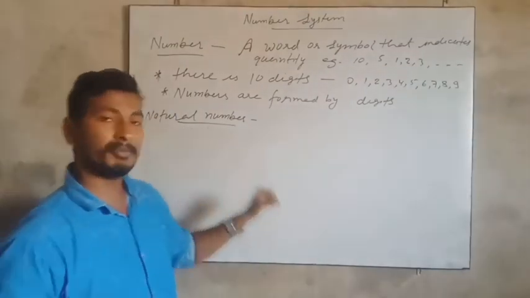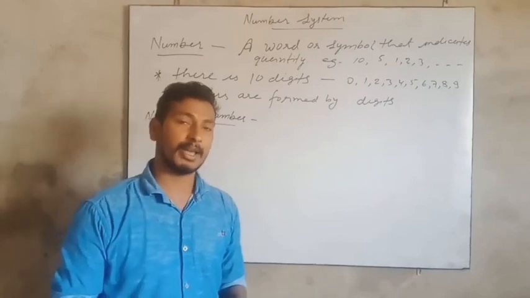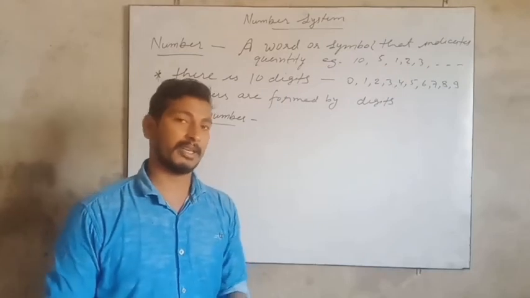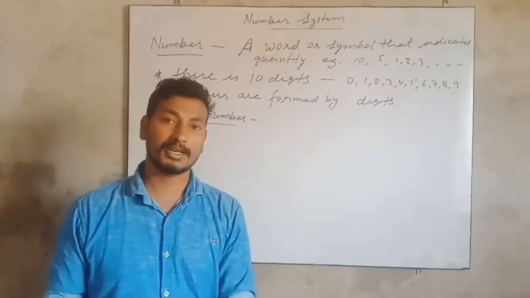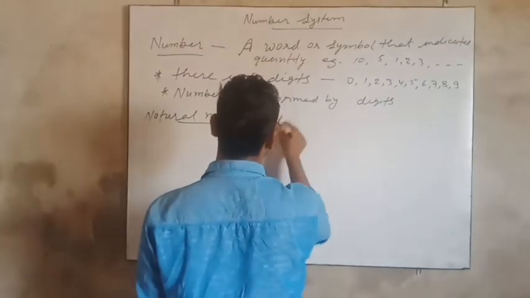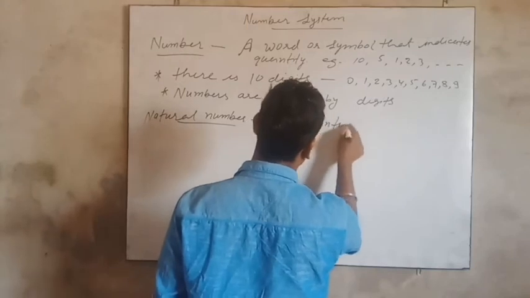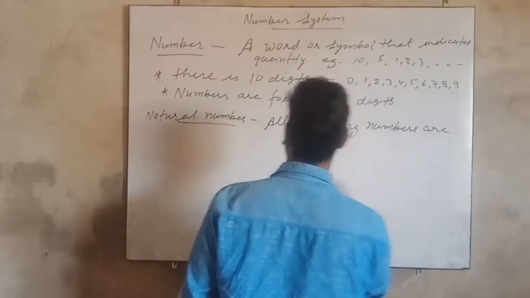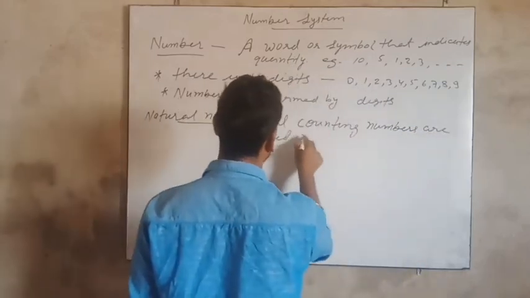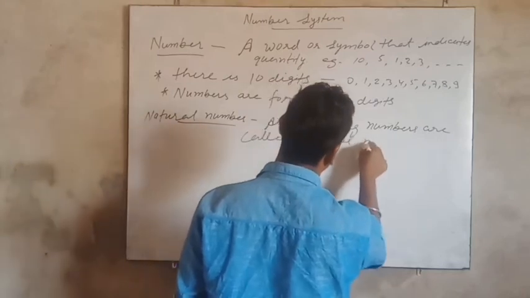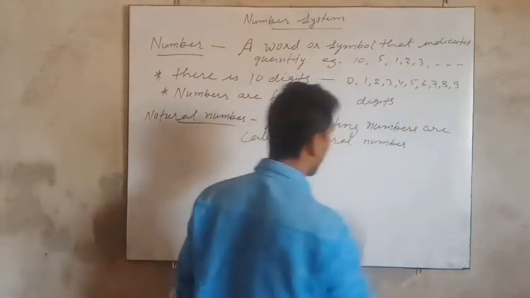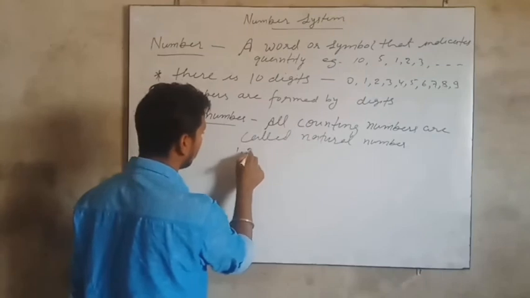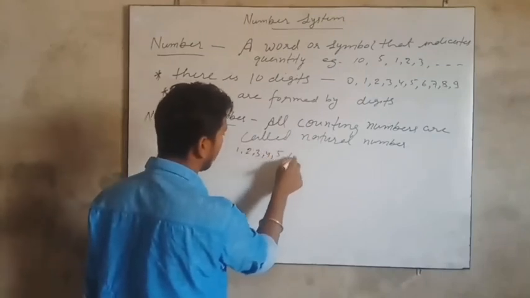The numbers which start from 1 and end at infinity are called natural numbers. Or in another way we can say that all counting numbers are called natural numbers. Can you give me an example? Yes. 1, 2, 3, 4, 5.